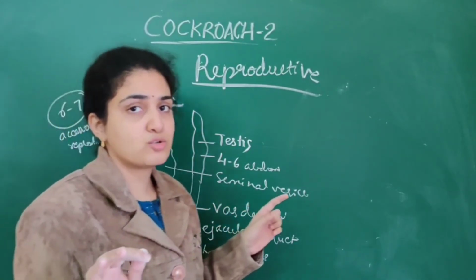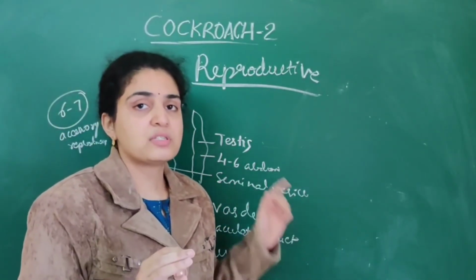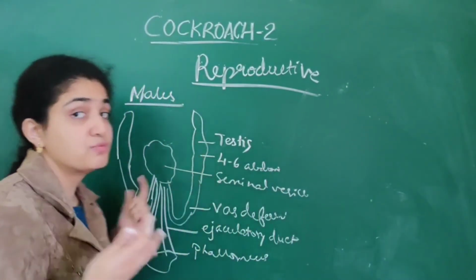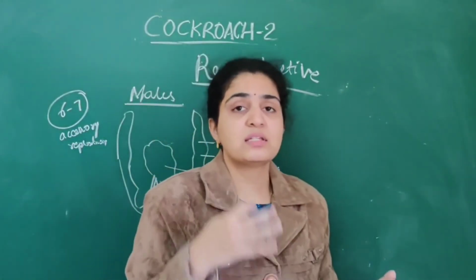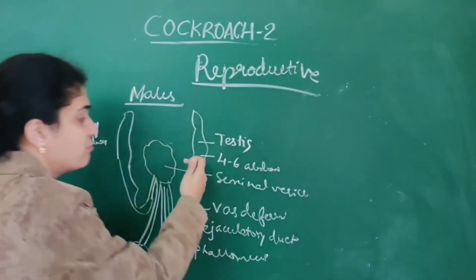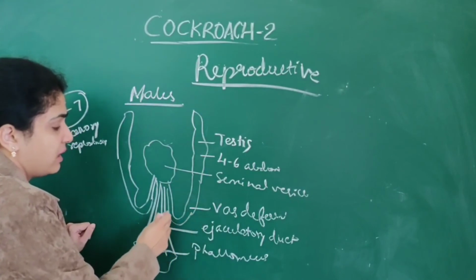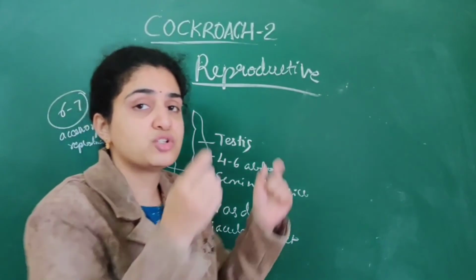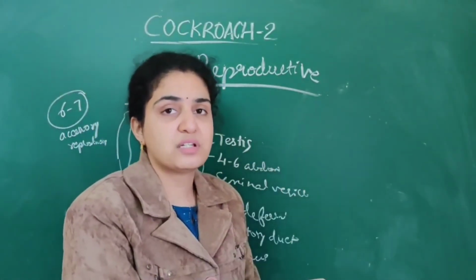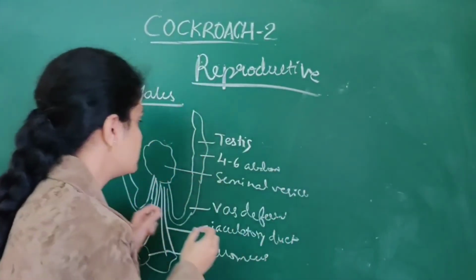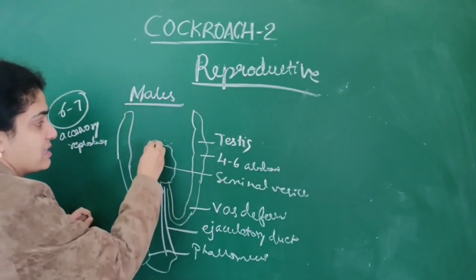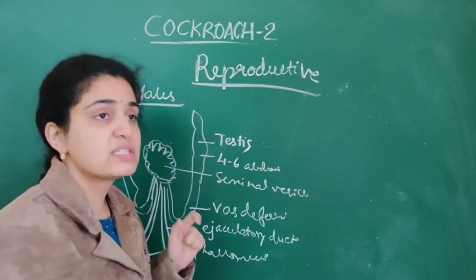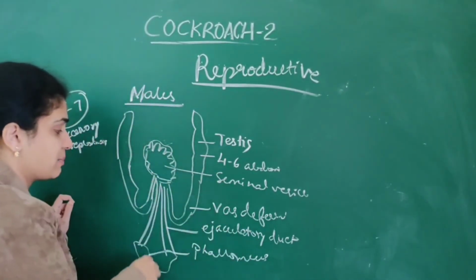Simply, you can know this without so much confusion. In the male reproductive system, a pair of testes are present. They extend from which segments? They extend from the 4th to 6th segment. From the testis, a vas deferens arises, a thin, long, tube-like structure. From the vas deferens, numerous seminal vesicles are present, with an outer layer as well as an inner layer.